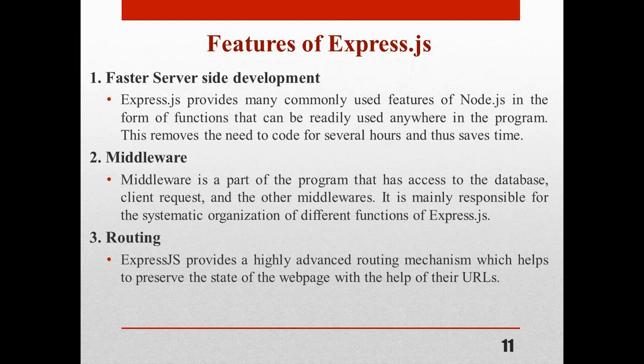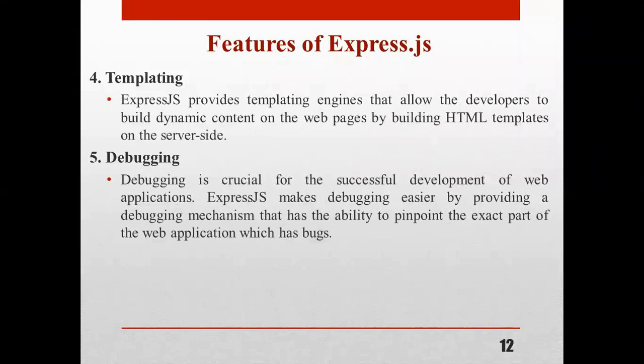Then the next feature is templating. Express.js provides templating engines that allow developers to build dynamic content on the web pages by building HTML templates on the server side.